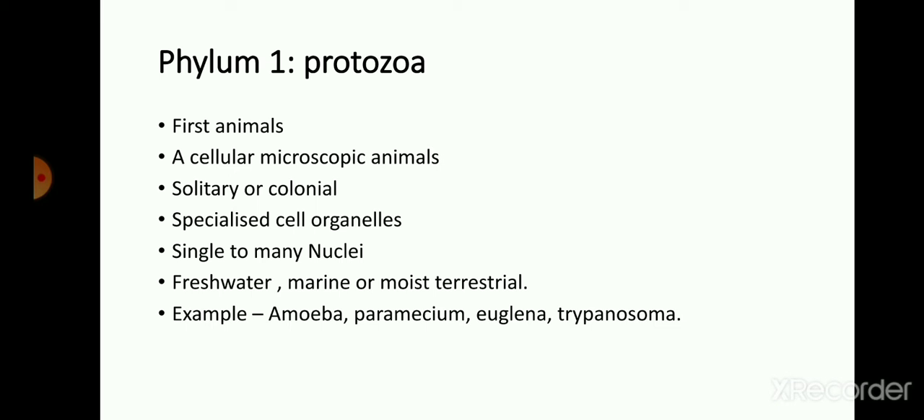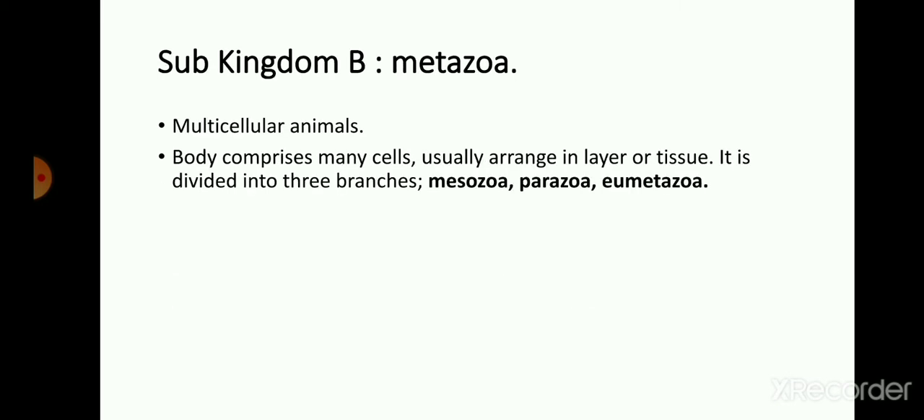So kingdom Animalia is divided into two subkingdoms, that is subkingdom Protozoa and Metazoa. Subkingdom Protozoa's first phylum, Protozoa, we have seen. So next one is subkingdom Metazoa. These are multicellular organisms or animals. This animal body comprises many cells usually arranged in a layer or tissue. It is divided into three branches: Mesozoa, Parazoa, Eumetazoa.